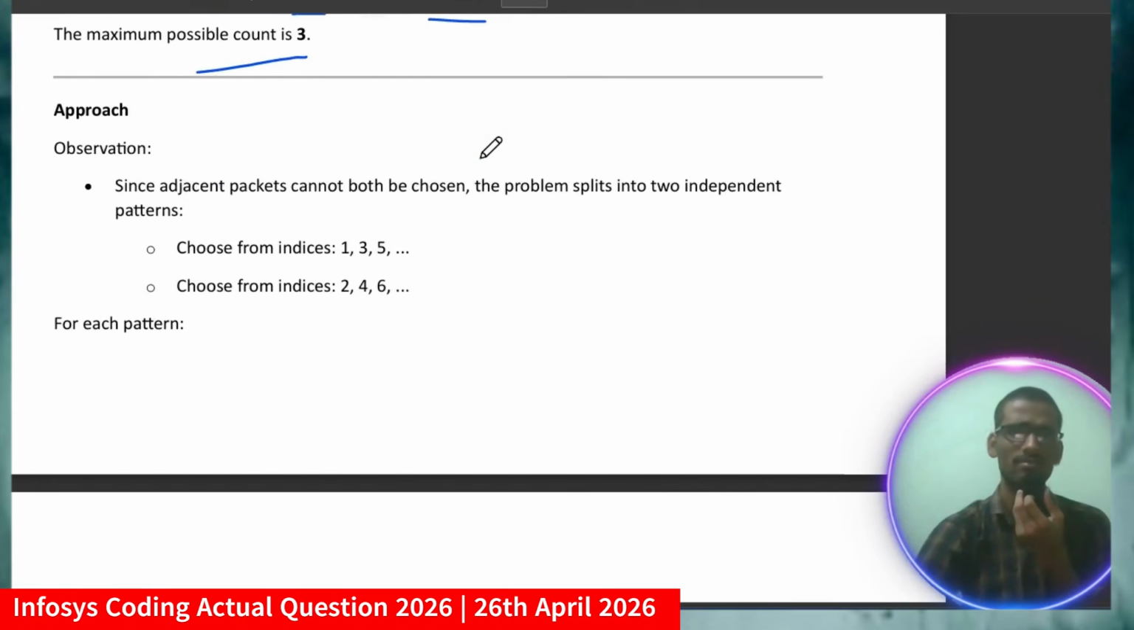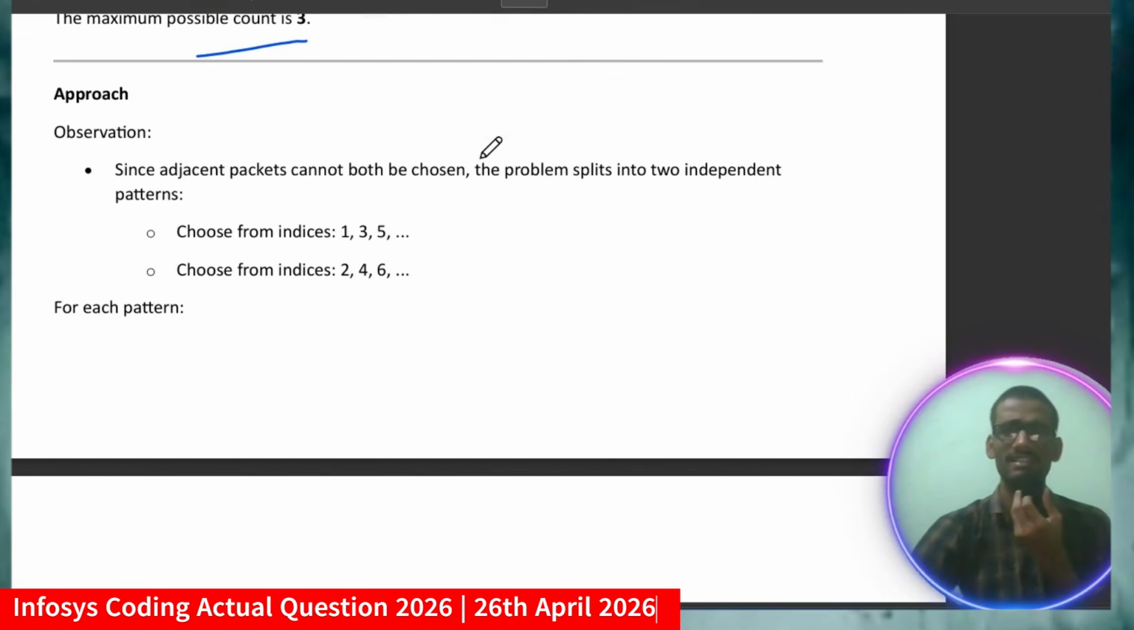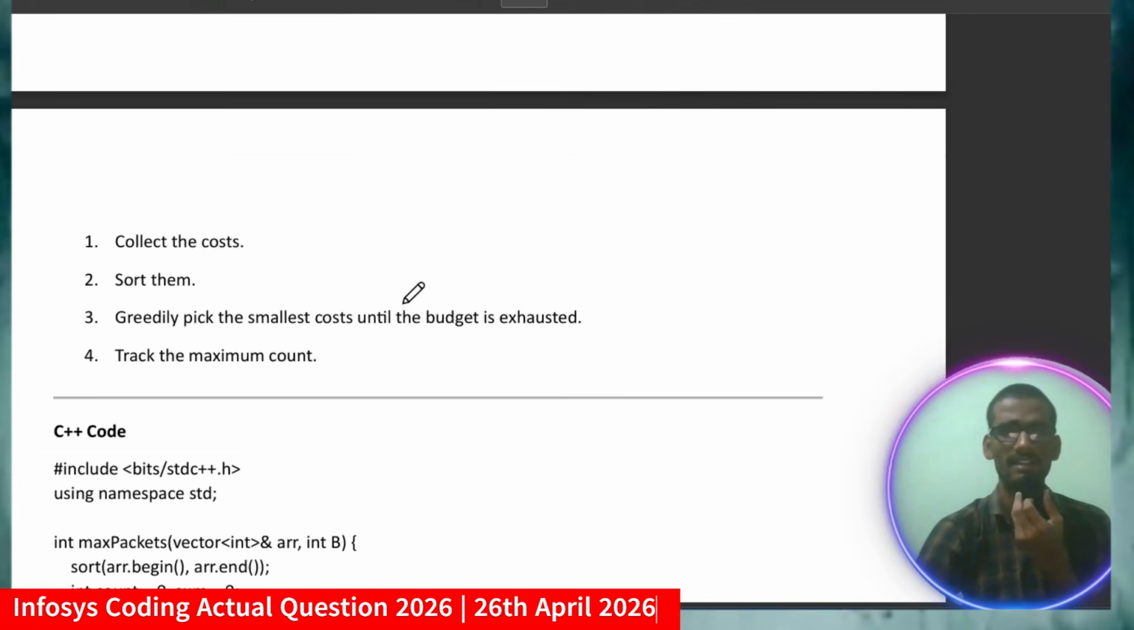Now what approach am I going to apply here? It's not that easy, you just have to make clear observations. Since adjacent packets cannot both be chosen, the problem splits into two independent patterns. Because the question clearly says that adjacent packets can't be chosen, either you choose from the odd indexes or from the even indexes. Means I can choose either 1, 3, 5 or 2, 4, 6. For each pattern I will collect the costs, sort them, and greedily pick the smallest cost until the budget is exhausted. So I have to keep the budget in mind, and I will greedily pick the smallest cost. Here you have to use the greedy algorithm.